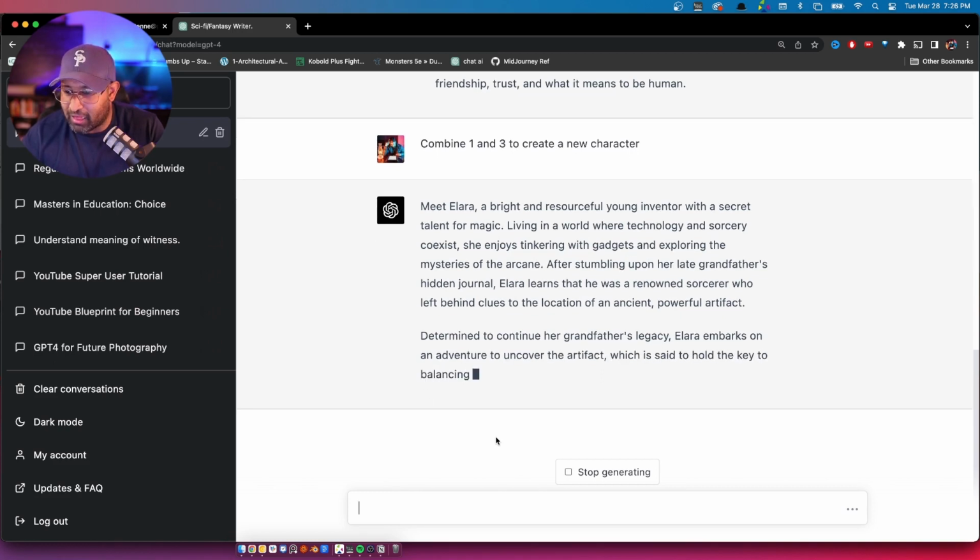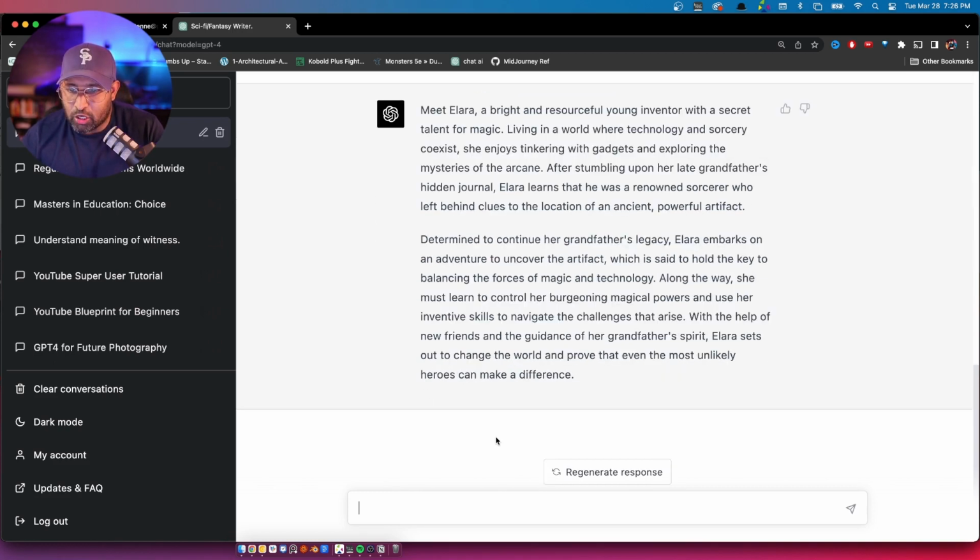After stumbling upon her late grandfather's hidden journal, determined to continue her grandfather's legacy, Ilera embarks on an adventure to uncover the artifact which is said to hold the key to balancing the force of magic and technology. Along the way, she must learn to control her burgeoning magical powers and use her inventive skills to navigate the challenges that arise. With the help of new friends and the guidance of her grandfather's spirit, Ilera sets out to change the world and prove that even the most unlikely heroes can make a difference.